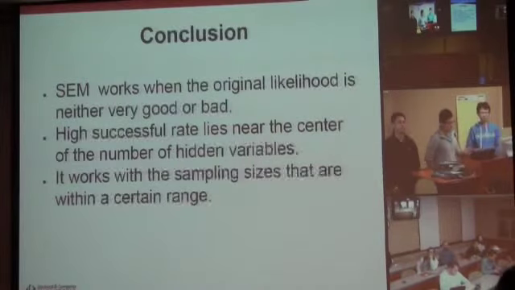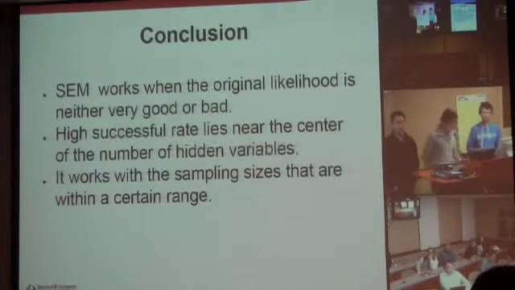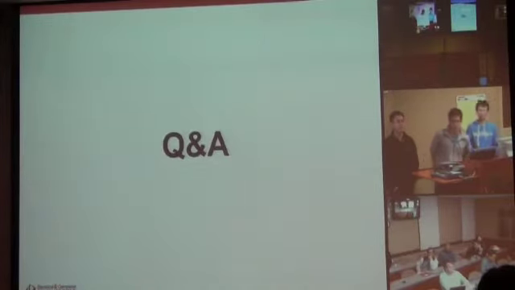Then SEM will work. Also, sampling size affects the result, because when the sampling size is too large or too small, SEM will fail for the reason I have explained previously. So these are all the experiments we did.